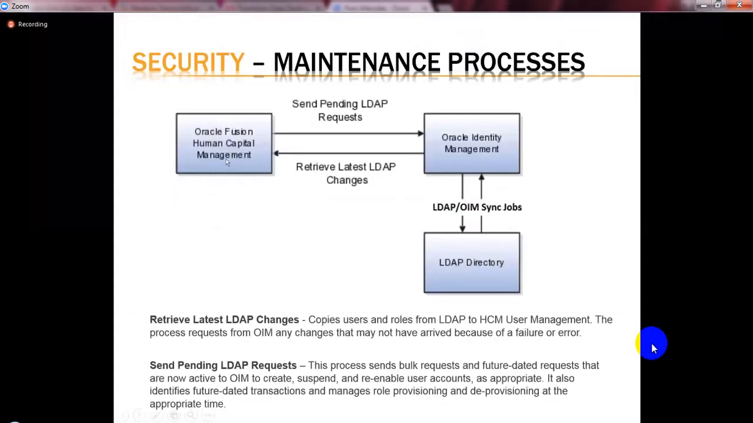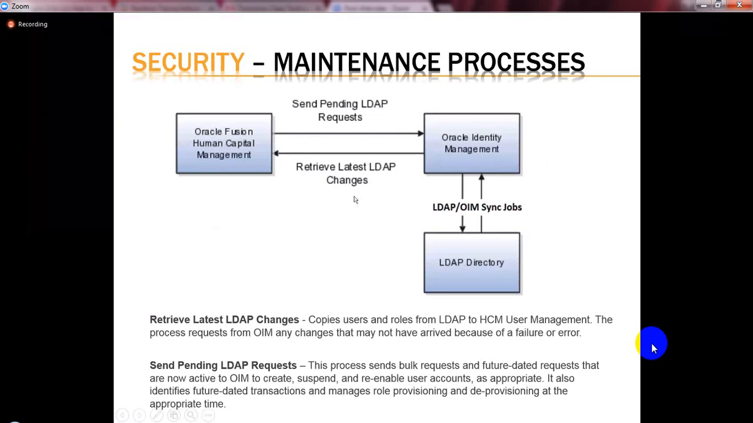Whatever changes we do in the Fusion Capital Management should be pushed to the Oracle Identity Management. Identity management is the one which maintains the copy of all the users, roles, rules, everything. So once it is updated here, again we have to retrieve those changes back to human capital management. It's a process, because these are two different servers, so we have to sync data between these two servers.